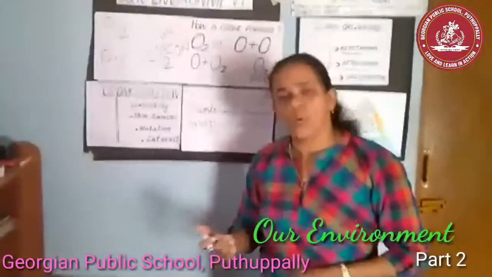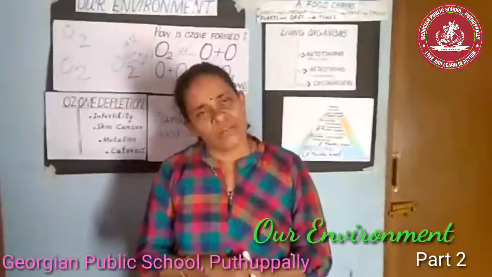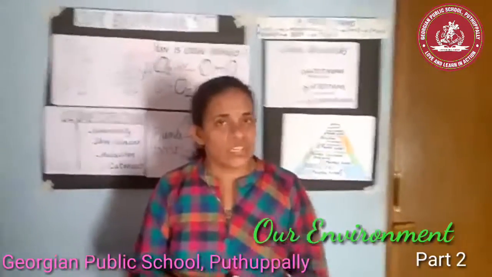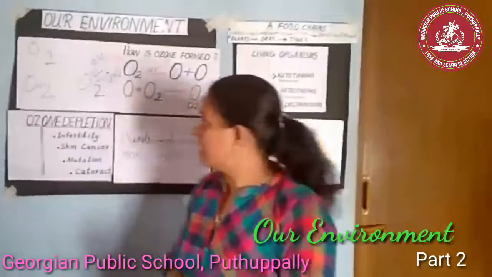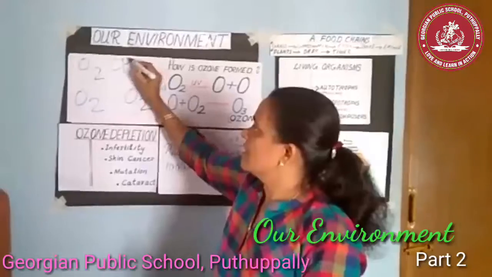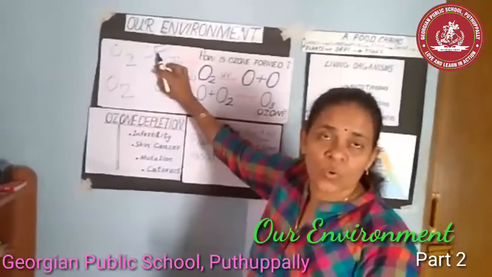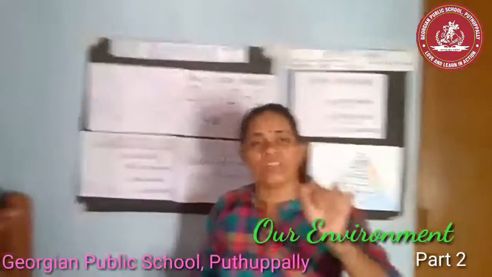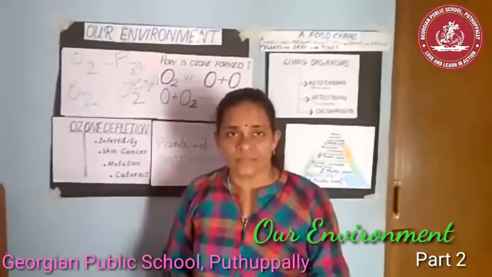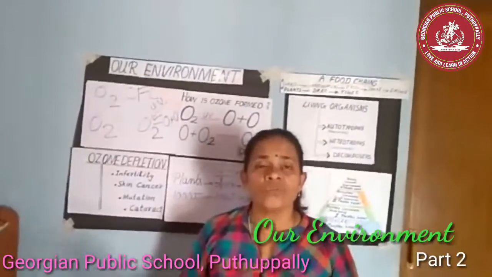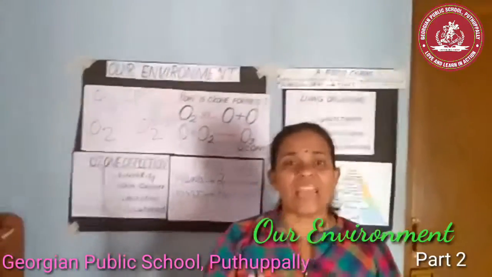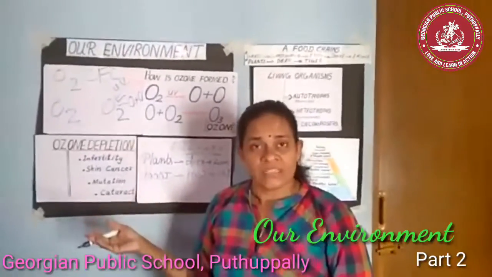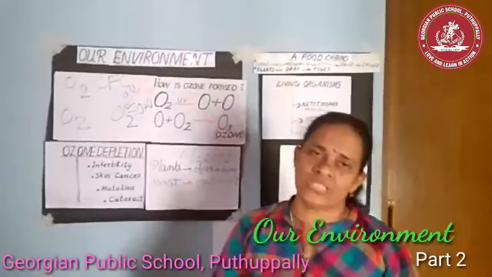What are the causes of ozone layer depletion? Can you name one chemical which is used in our refrigerators? That is CFC. CFC means chlorofluorocarbons. Chlorofluorocarbons, which are used in refrigerators, ACs, fire extinguishers and aerosol sprays, are the main reason for the depletion of the ozone layer. Many other greenhouse gases are also leading to this.